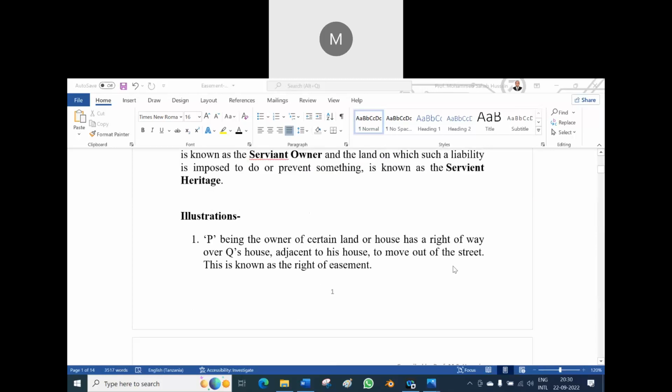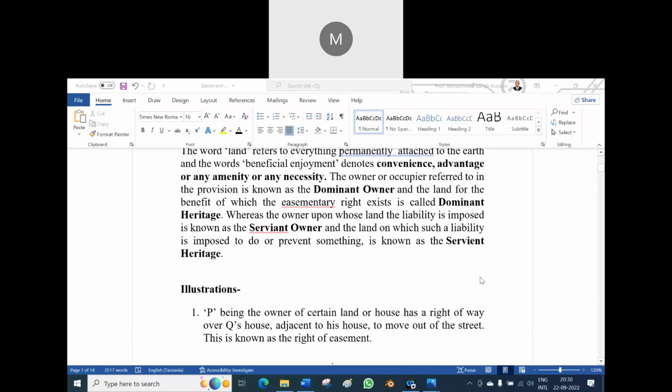Who is enjoying the right here? You tell me. P, sir. P is enjoying. Then what do you call P in this case? Dominant owner, sir. The owner occupier referred to in the provision is known as a dominant owner. He is not a dominant owner. He is enjoying the right on Q's property.